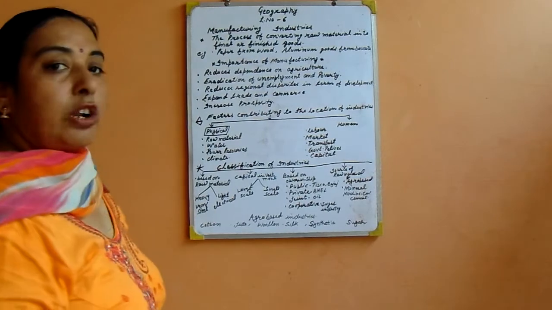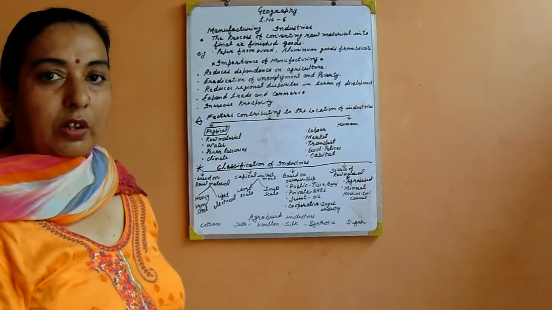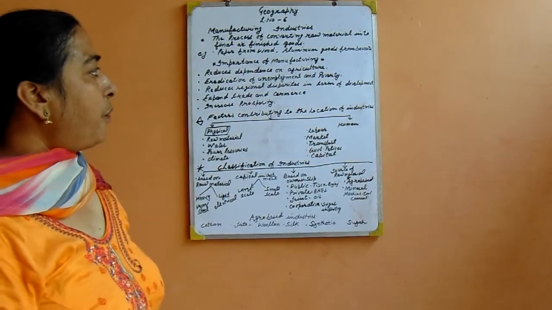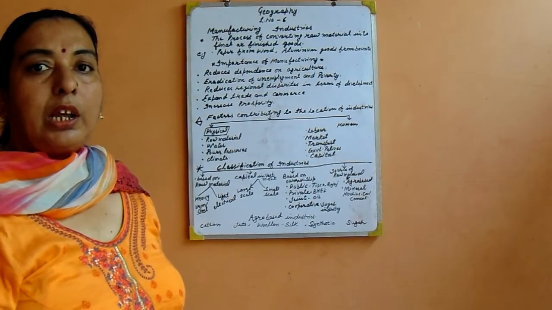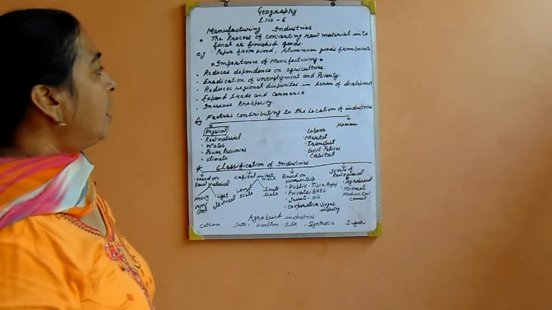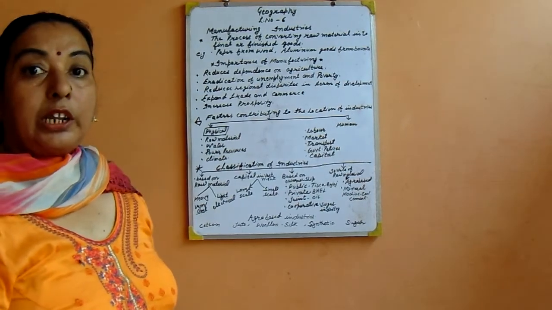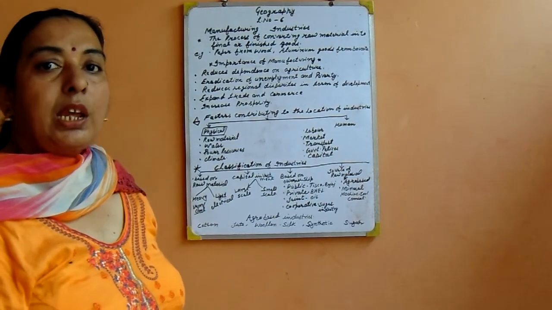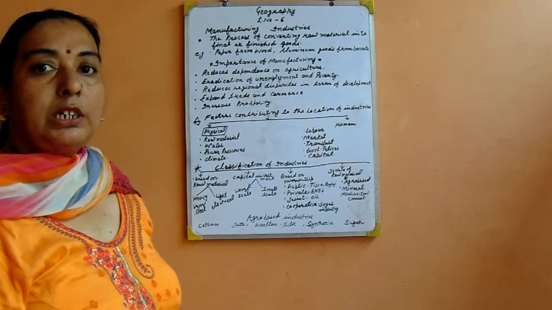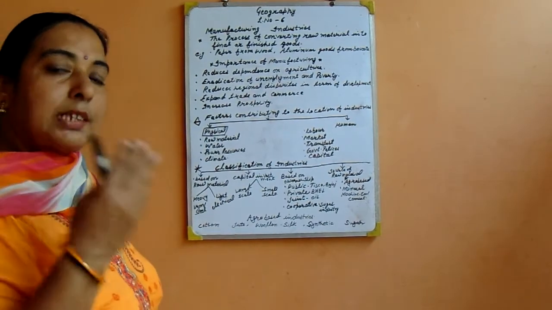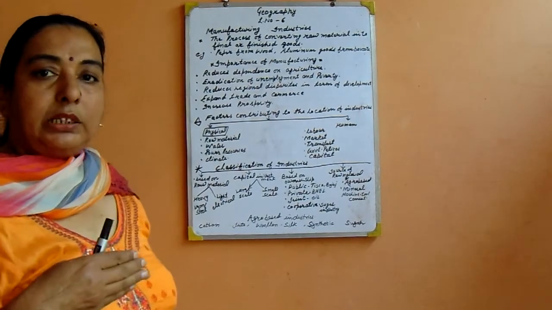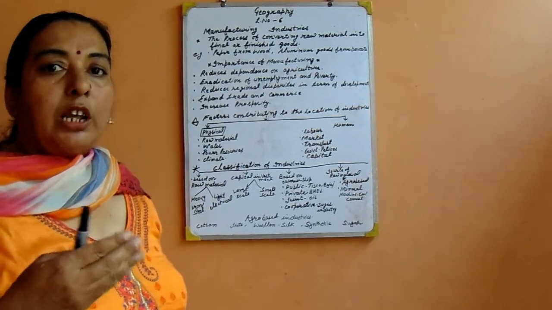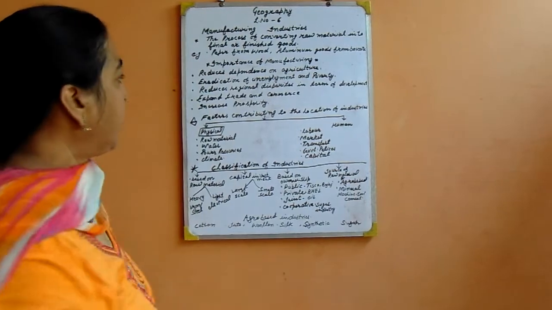Reduce dependence on agriculture. How? Dear students, if there are more industries in our country, then the people get their employment. In this way, they reduce the burden of agriculture, because some people get jobs in the agriculture sector and some get them in the manufacturing sector.